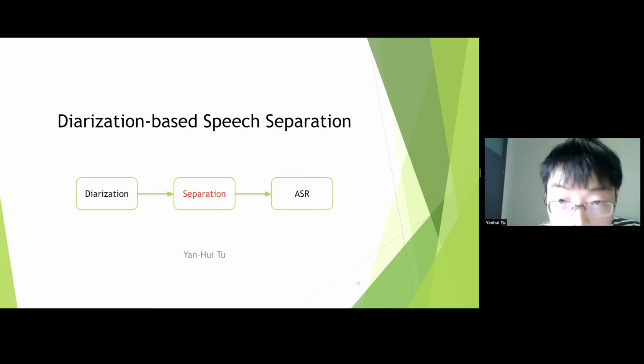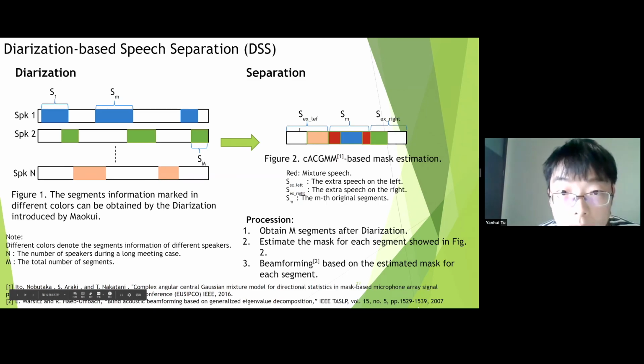Hello everyone, my name is Yanhui. I will introduce the multi-channel speech separation based on diarization for the long meeting recognition task. Here is the framework of the diarization-based speech separation, as shown in figure 1.